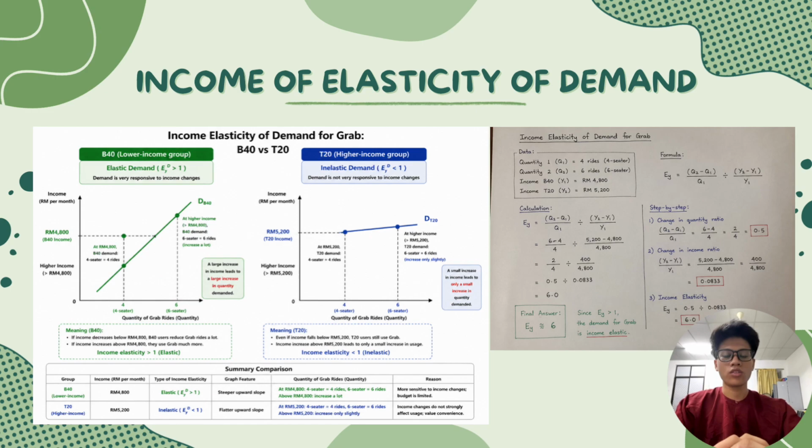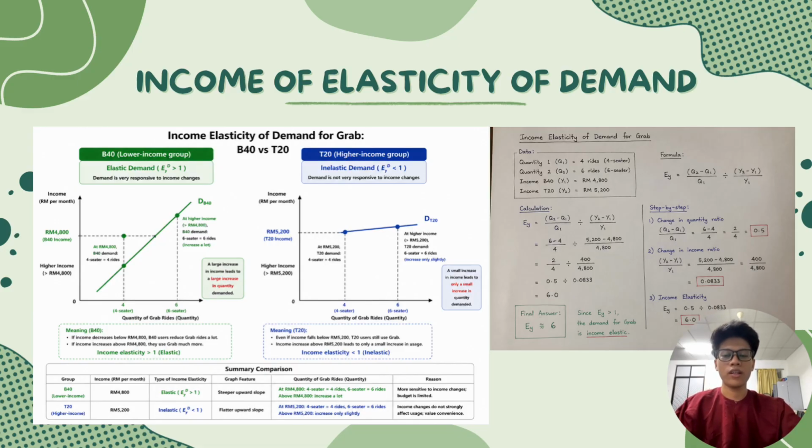Okay, so what we are going to see for the B40 is a large increase in income leading to a large increase in quantity demanded. And for the T20 group, a small increase in income leads to only a small increase in quantity demanded.